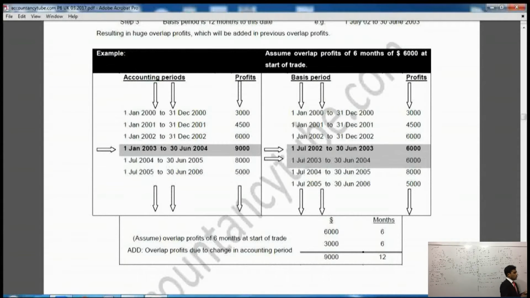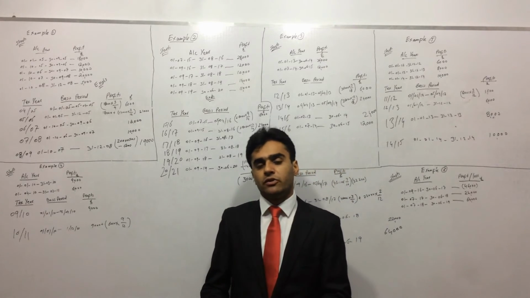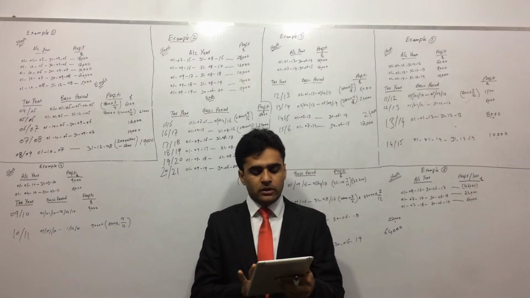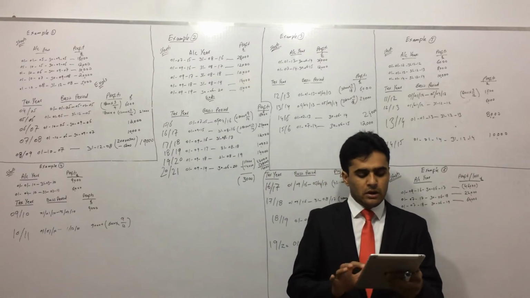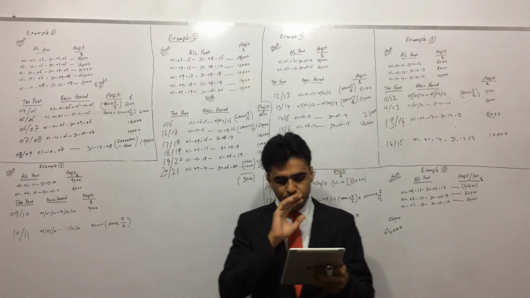Now in this case as well, no relief is given, whereas overlap profit is given. So one thing is called overlap profit, and the other thing is called overlap relief. There are two different things. When it says overlap profits, we will just add the profit and take it forward. When it says relief, then we will just give the relief. In each example, it tells you what to do, whether to take it forward or whether to give the relief.